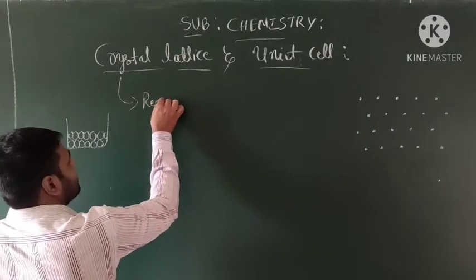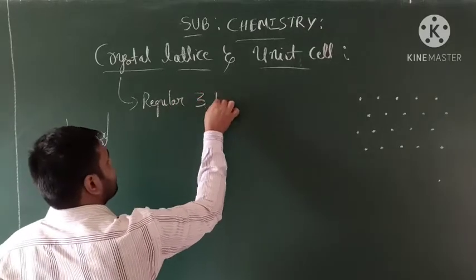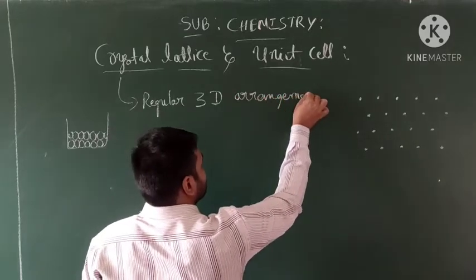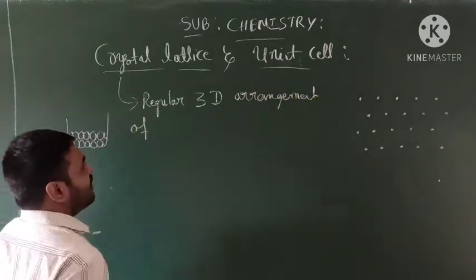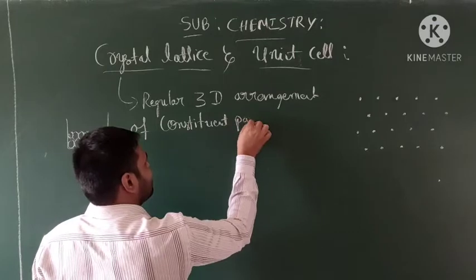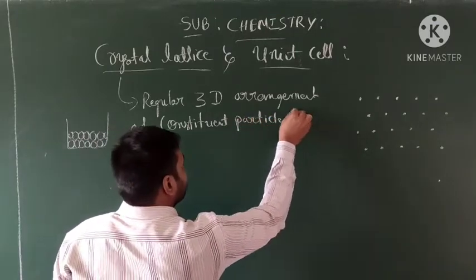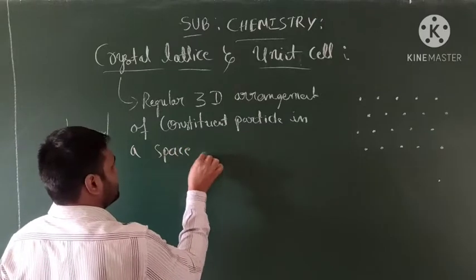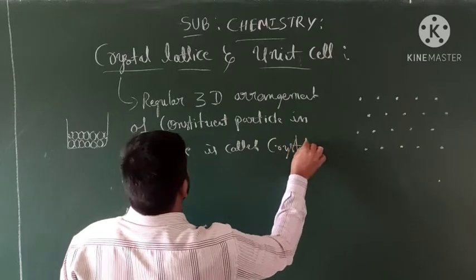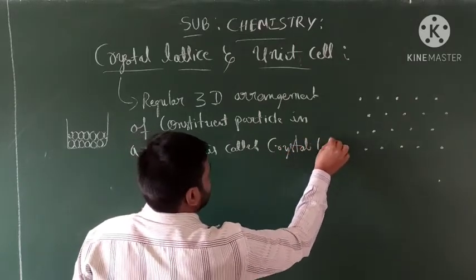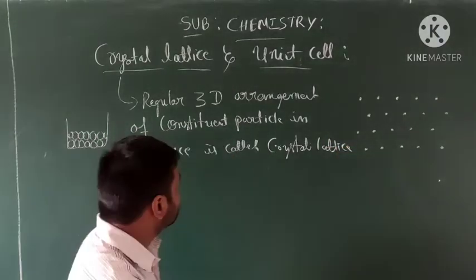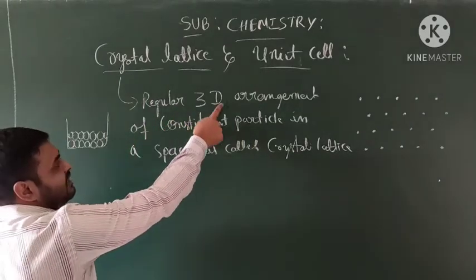It is a regular three-dimensional arrangement of constituent particles in a space, and it is called a crystal lattice. Students, see here, regular three-dimensional arrangement.